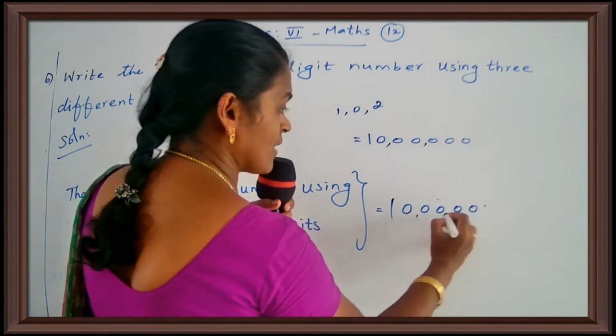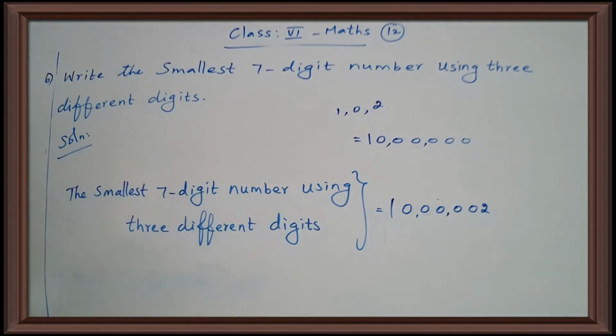Okay. Okay, children? Yes. Now write it in your classwork note. The smallest 7-digit number using 3 different digits, 10 lakh and 2. Okay. Write fast.